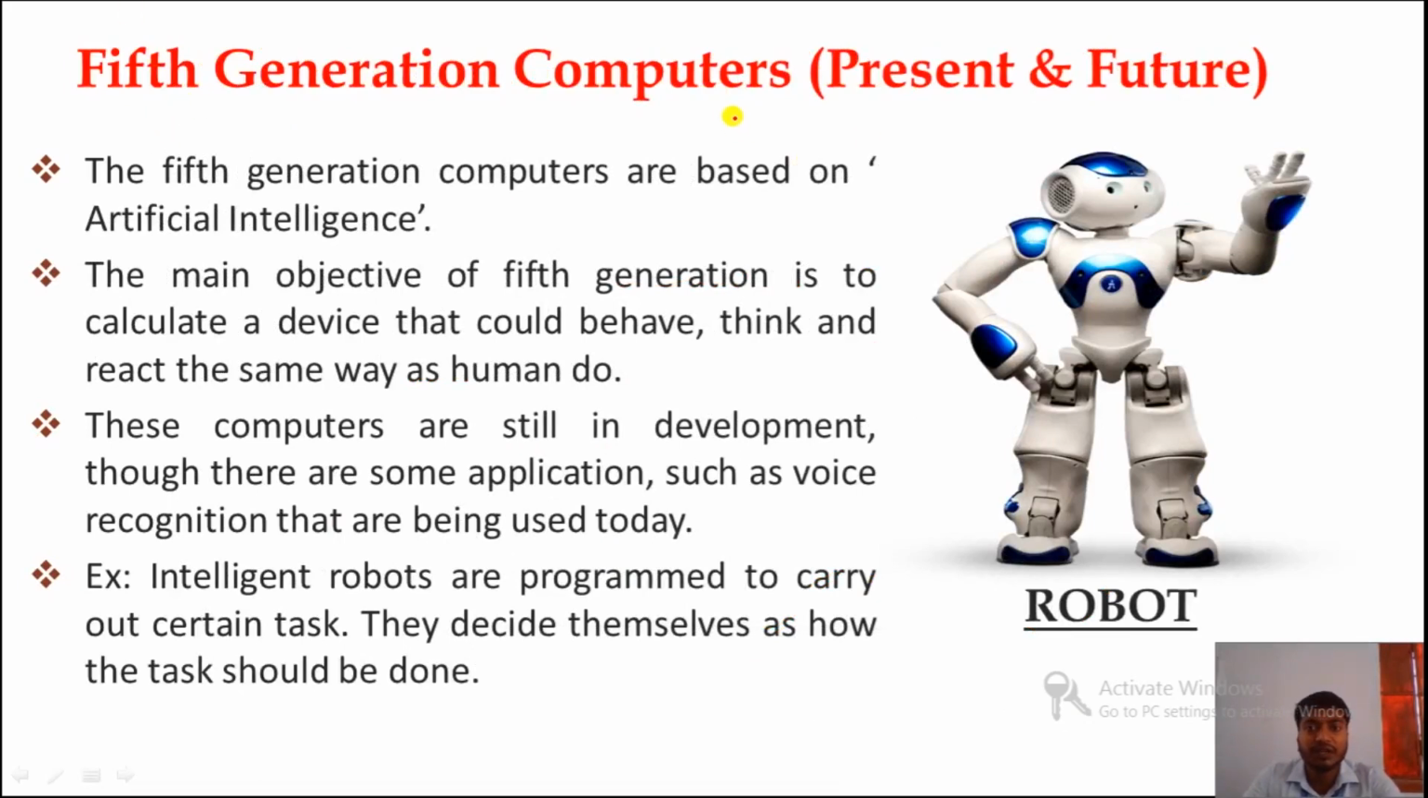Now fifth generation computers. These are present day computers and future computers also. Why present day? Because we have some examples of fifth generation computers like robots and voice recognition. Fifth generation computers are based on artificial intelligence. The main objective is to create a device that could behave, think and react the same way as humans do. The best example is the robot, which can think, behave and react the same way as humans do.